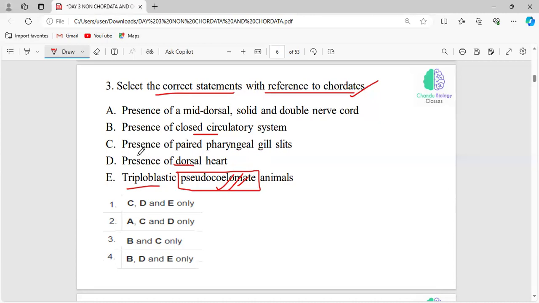Okay, and also see, presence of paired pharyngeal gill slits. This is the correct combination. And do you think presence of dorsal heart, or will it be the ventral heart? There will be a difference here. And also, closed circulatory system. We know that they are very well developed organisms. So obviously, these circulatory systems are composed of blood vessels through which the blood can flow. And also the mid-dorsal, solid, and double nerve cord. These are all the statements, and the answer is